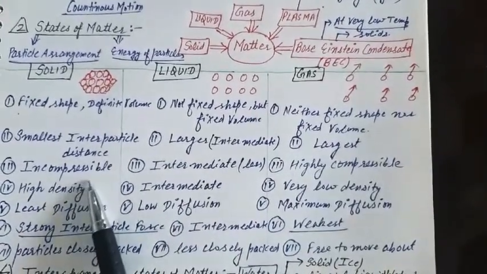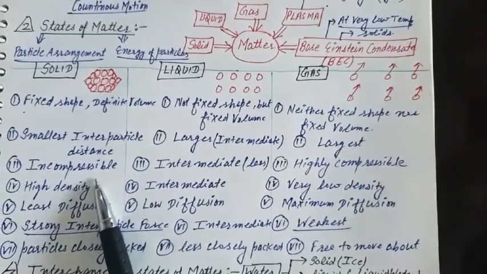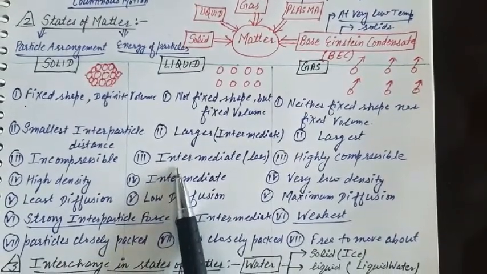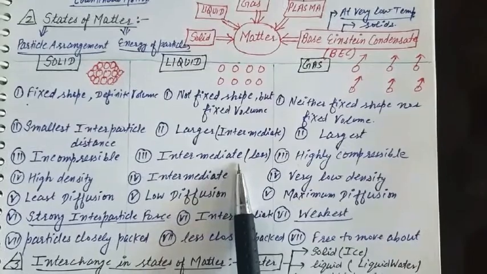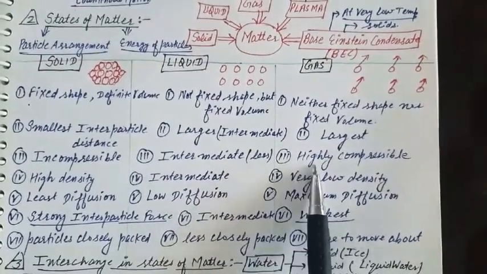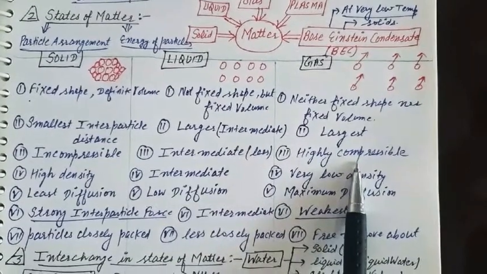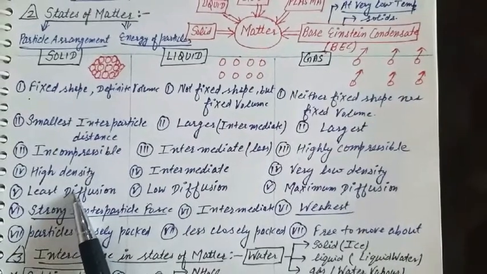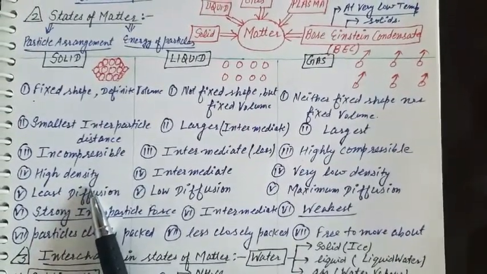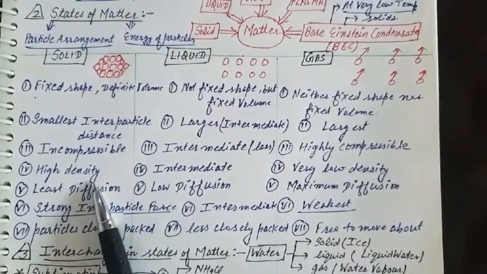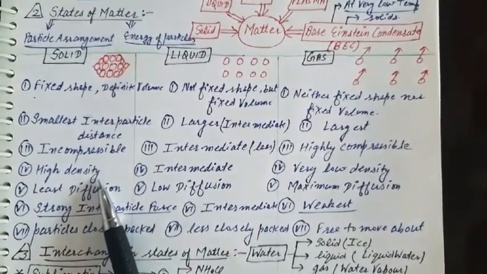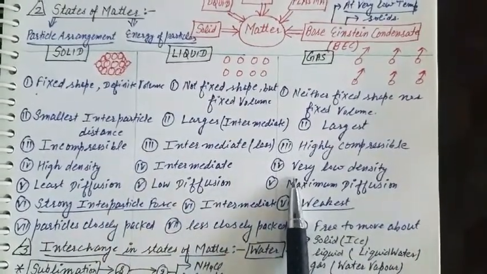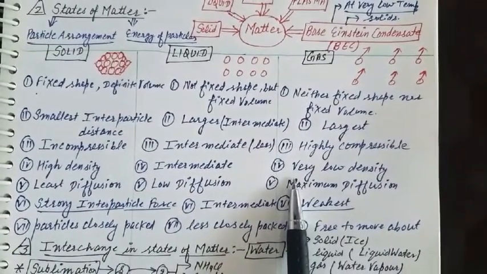Third point is compressibility. Solid cannot be compressed because there is no space between particles. In case of liquid, there is intermediate space, so they can be compressed, very slightly. Gases are highly compressible because there are very large distances between the particles. Fourth point, the density. Solid has high density because it has very low volume and very high mass. Liquid has intermediate density, and in case of gas very low density because gaseous particles have very large volume.